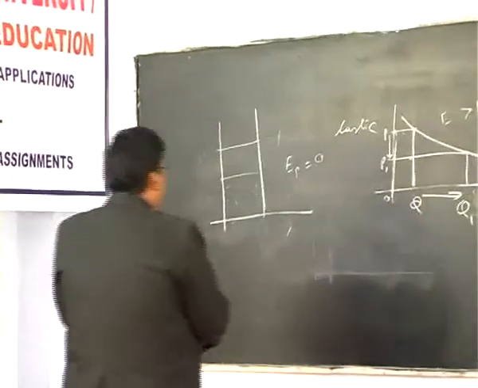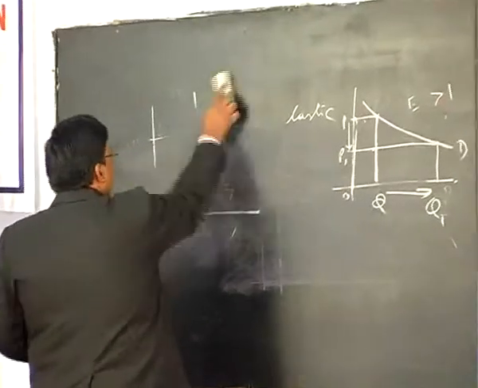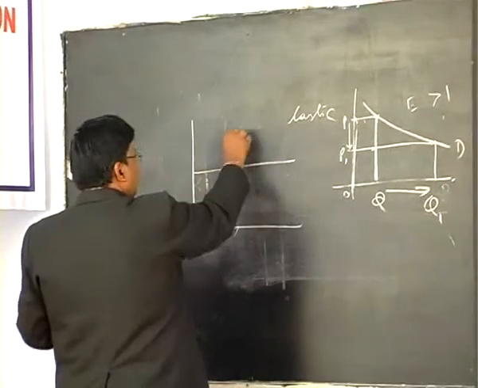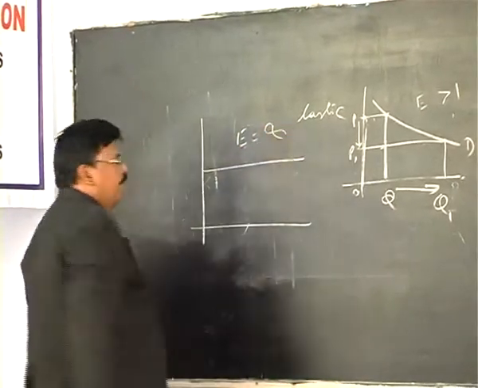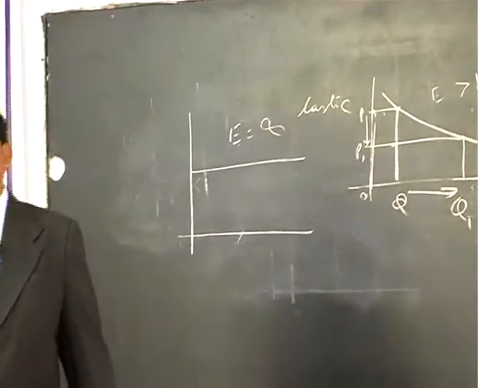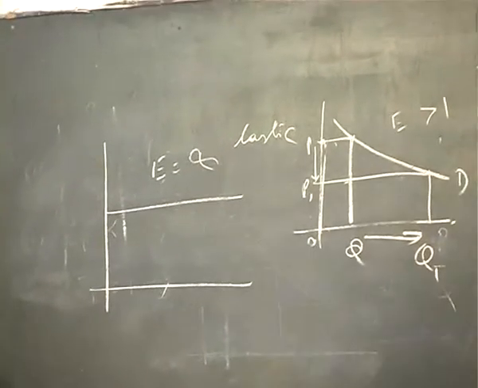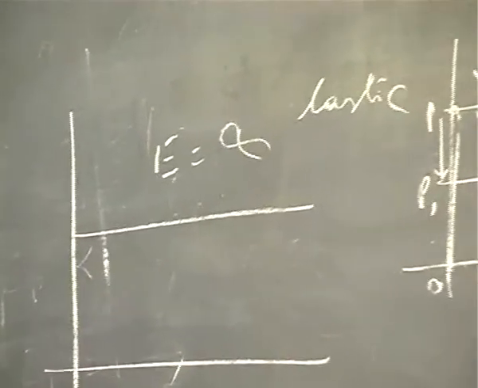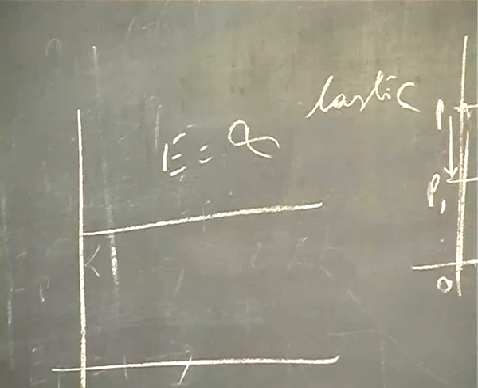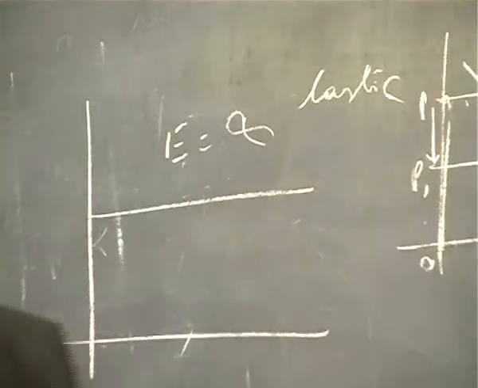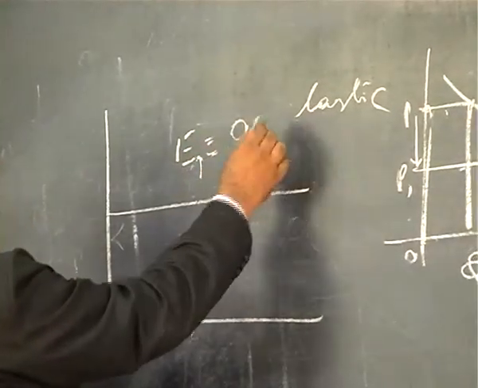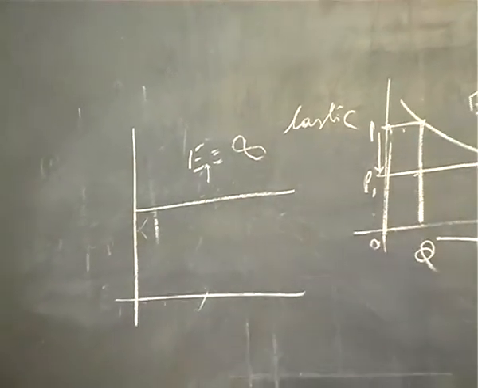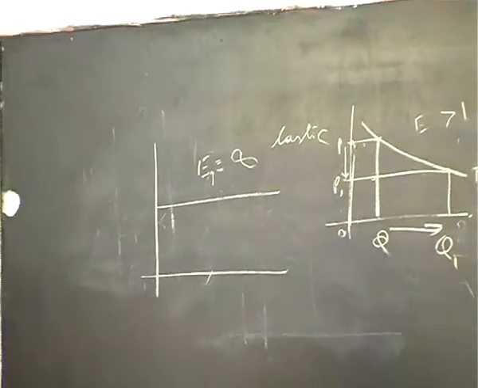And if the demand curve takes the shape of a horizontal straight line, then demand is said to be perfectly elastic, like this. An infinitesimally small change in price causes an infinitely large change in quantity. The change in quantity is infinity. You cannot identify it. So the value of coefficient becomes infinity. This is called a perfectly elastic demand curve. So based on the value of coefficient, you can classify elasticity into 5 types.